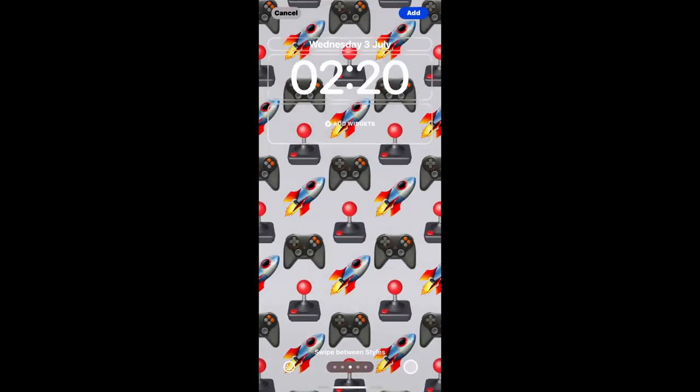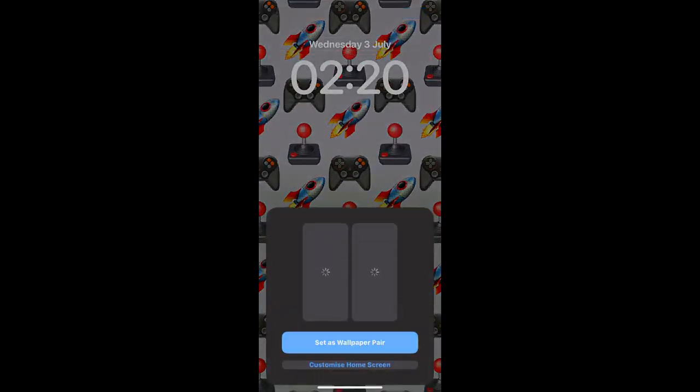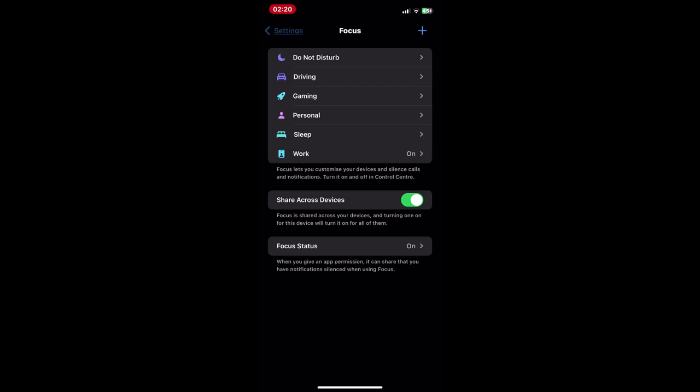Focus mode is your key to a calmer and more productive iPhone experience, so experiment with different focus modes and settings to find what works best for you.